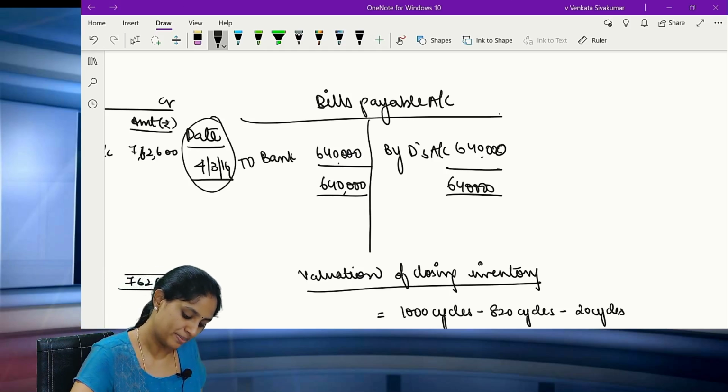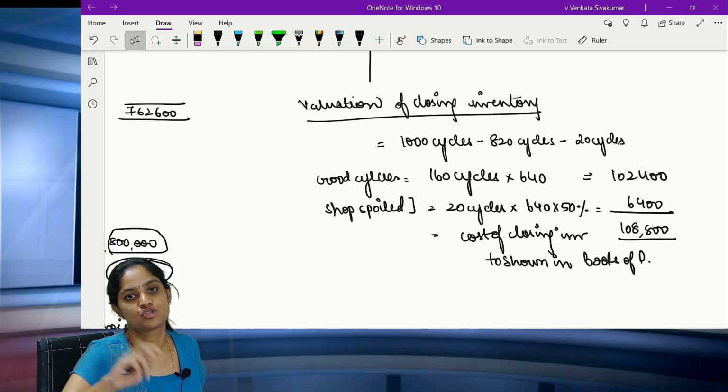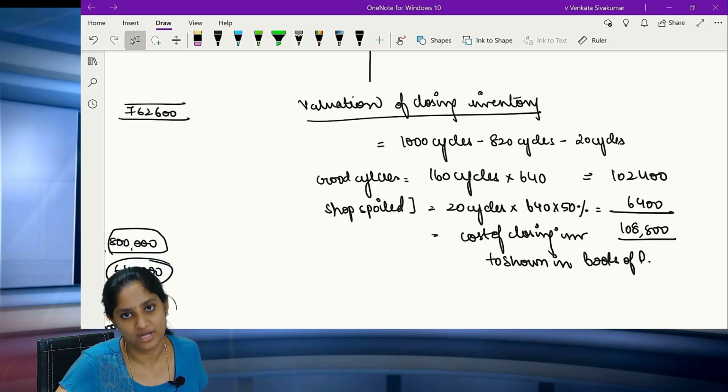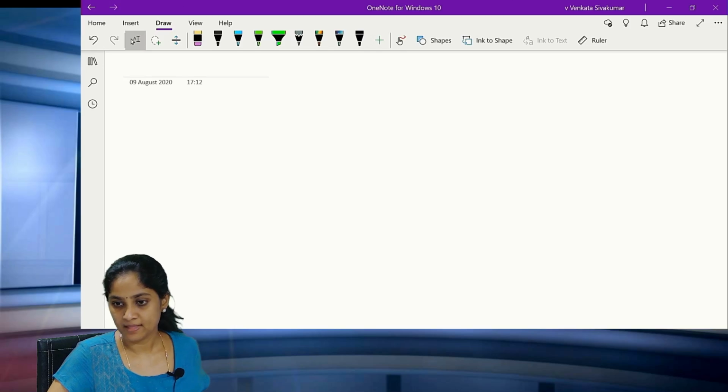That's all. You are paying on that, and finally the valuation of the closing stock. The 20 cycles are not abnormal loss. They are spoiled, so the cost will be less. It is to be reduced and calculated, but still they are also a part of the closing stock only. Clear? So with this we are finishing the practical question 2 also.